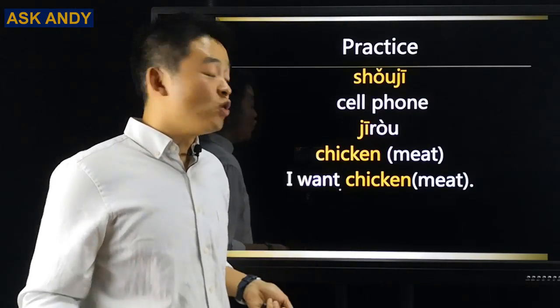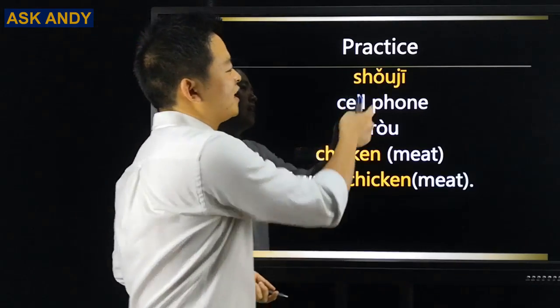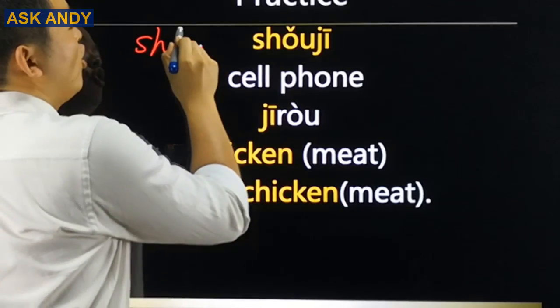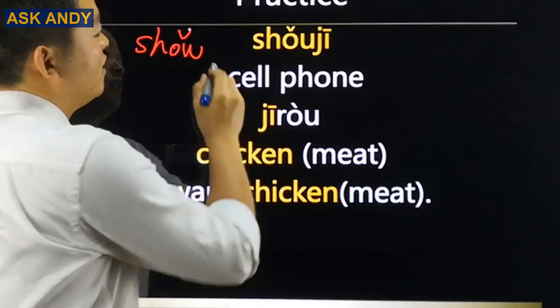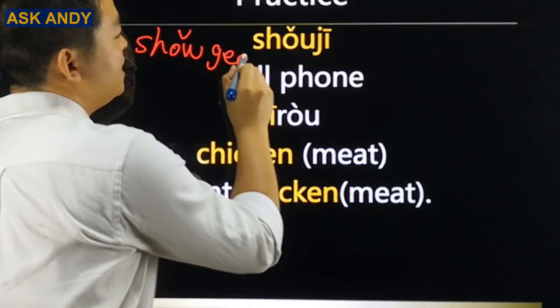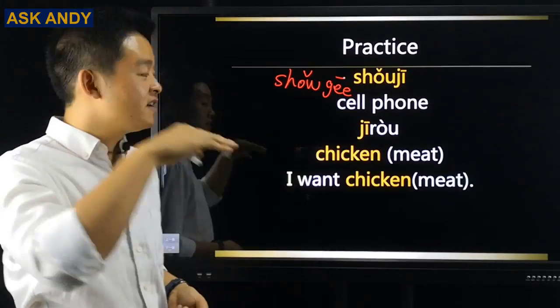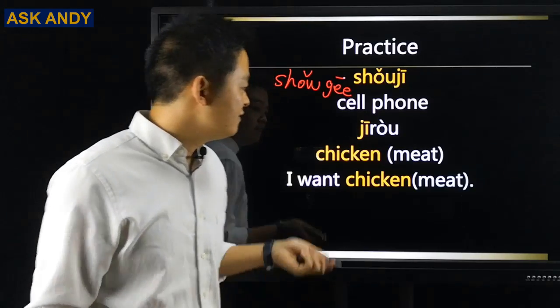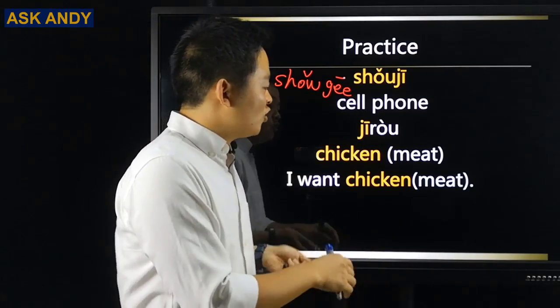This one is 手机. So for this one, actually, we can do with a different trick. We can do SHOW. So 手, third tone. Well, 手. For G, you can make a GEE. And first tone. So 手机, cell phone.